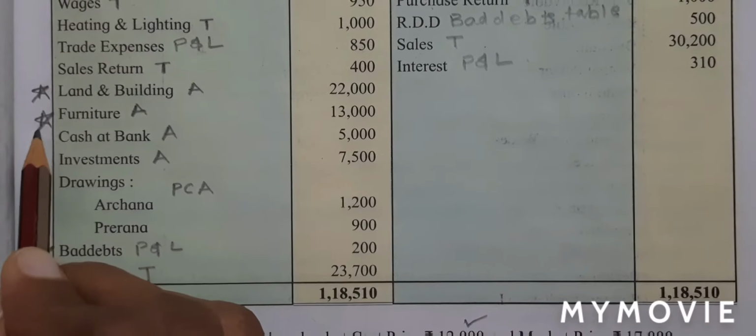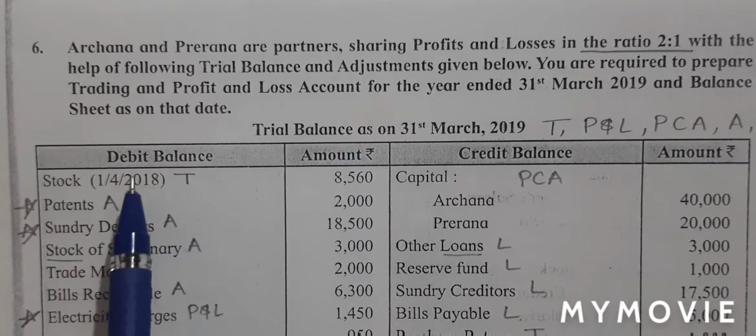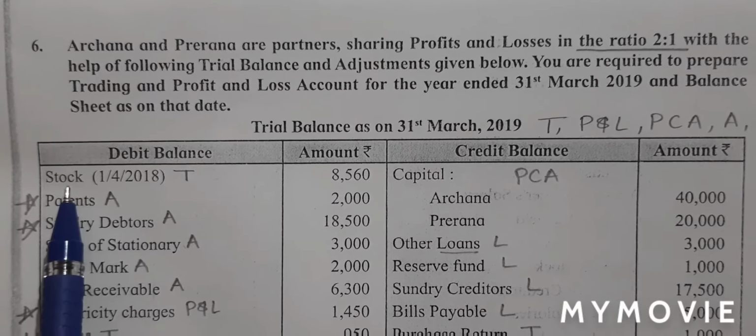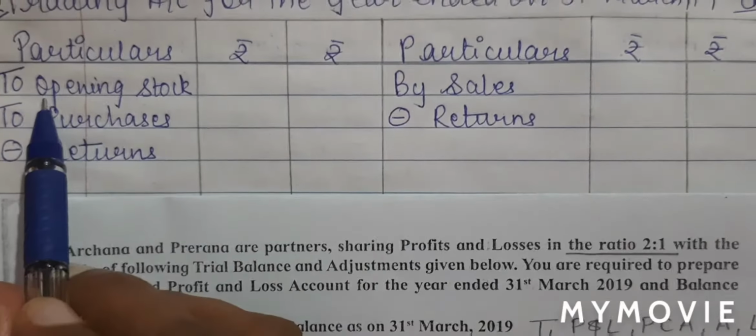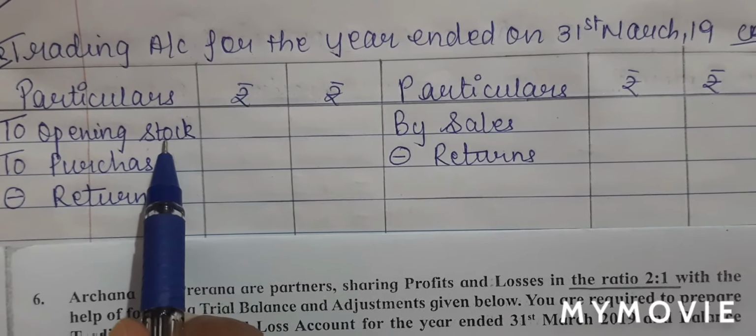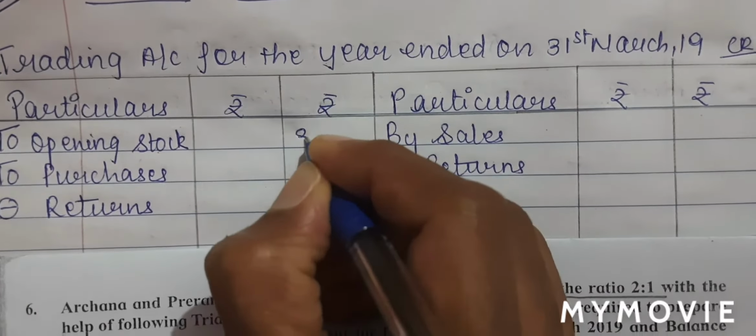Ready to begin with the trial balance. From the debit side, we have stock. So we will write it in our trading account. In the trading account, we have already written opening stock. We'll directly write the amount in the outer column, 8,560.